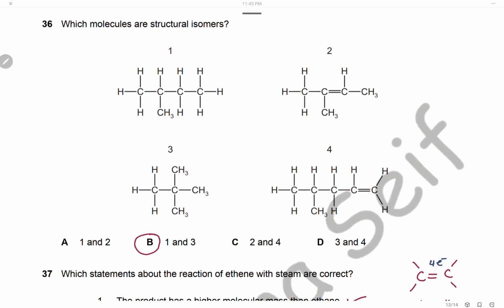Question 36. Which molecules are structural isomers? Structural isomers have the same molecular formula, but different structures. Here we have 1 and 3. They have the same molecular formula, the same number of carbon atoms and the same number of hydrogen atoms, and they have different structures. So the isomers are 1 and 3. The answer is B.